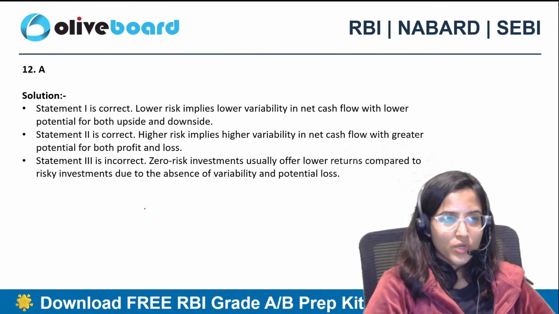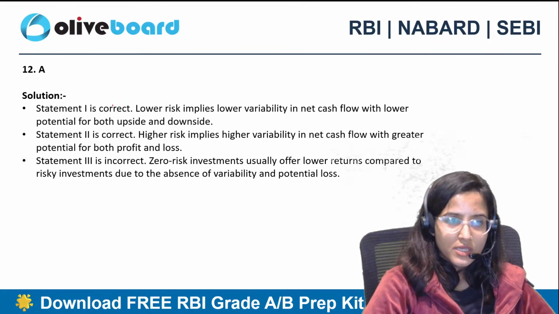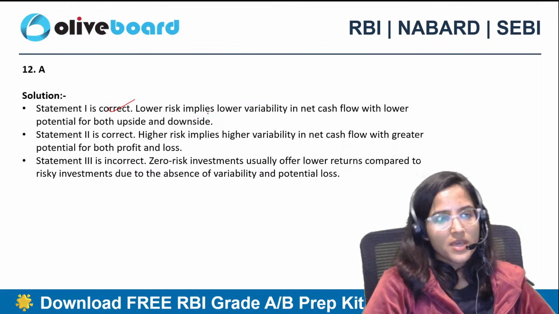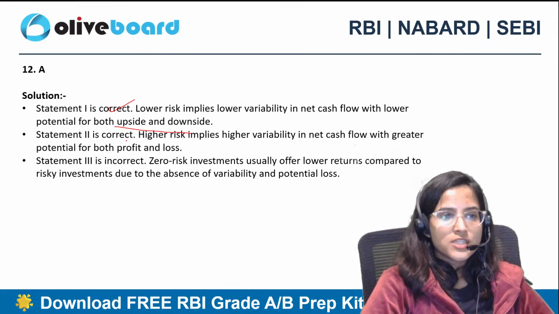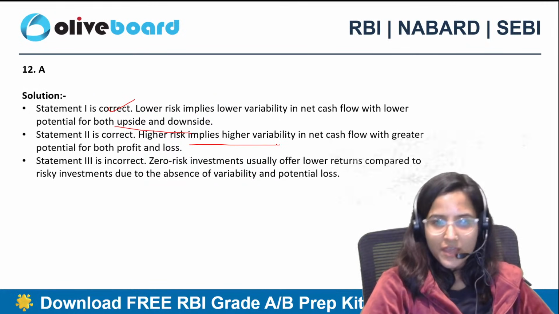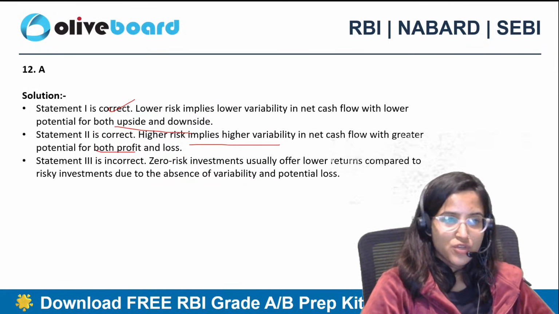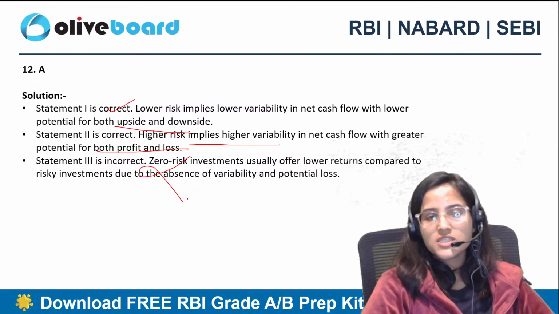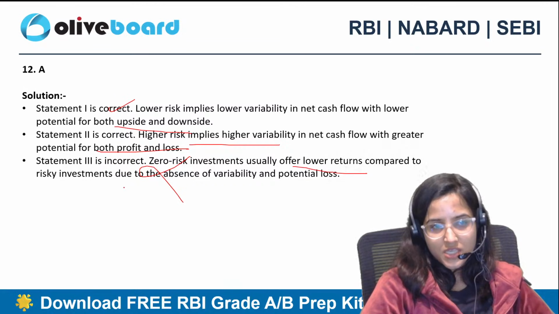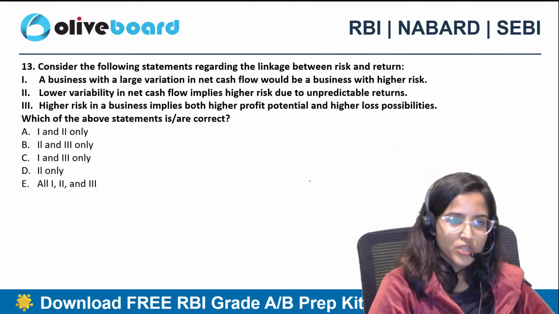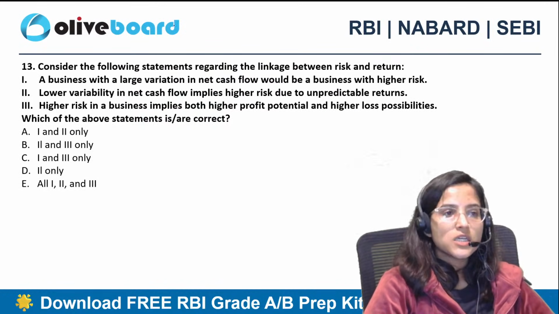A, 1 and 2 only. The correct answer is 1 and 2 only. Absolutely correct. So, lower risk implies lower variability in net cash flow with lower potential for both upside and downside. Statement 2 is also correct. Higher risk implies higher variability in net cash flow with greater potential for both profit and loss. Third statement is incorrect. Zero risk investments usually offer lower returns compared to risky investments due to absence of variability and potential loss. 13th question.